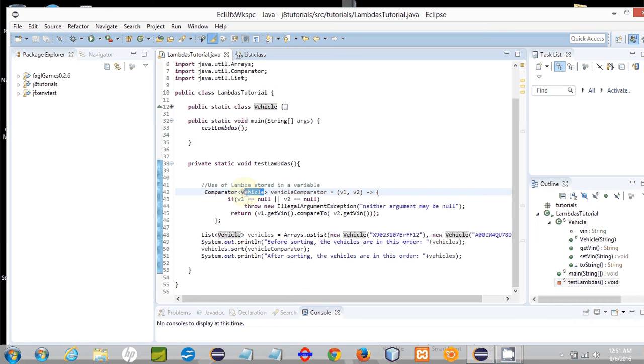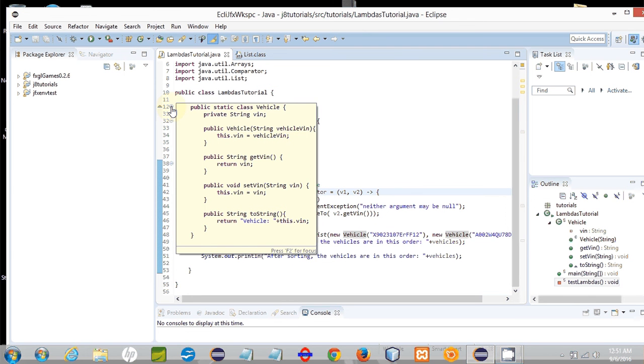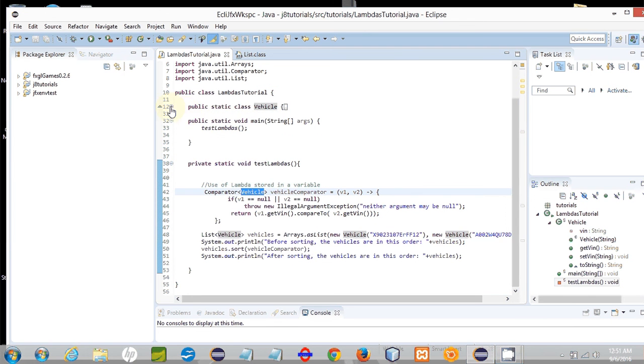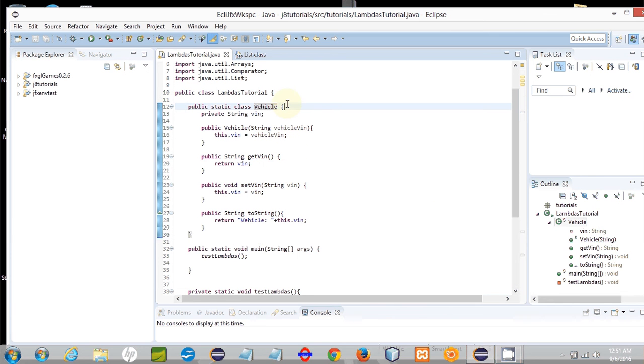And you see that in this case, I'm defining a comparator of type vehicle. Vehicle is a custom class that I have written. I've just created it for this tutorial. And it's up here. It's actually an inner class of our main class. This class is called vehicle, and it's just a static inner class that I've created. You see it's pretty simple. I expanded it here so you can see it.